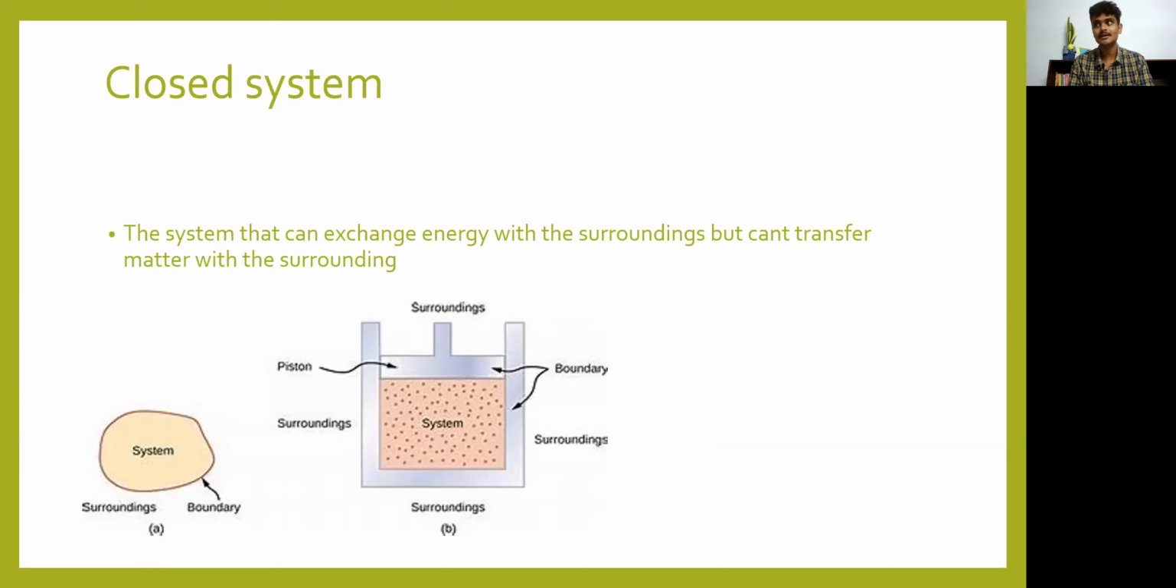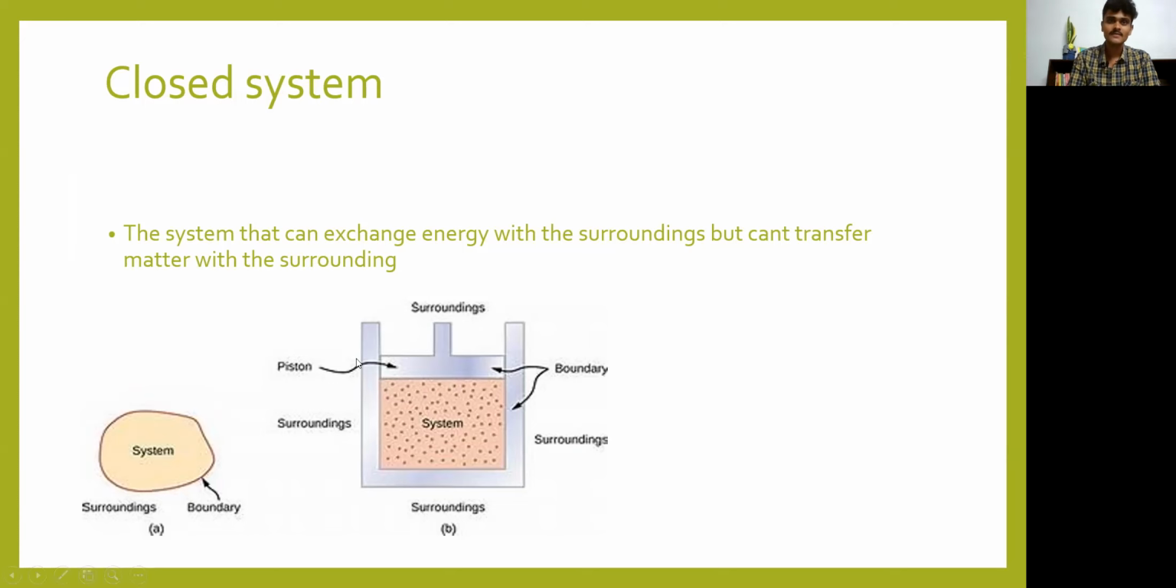Now we'll go for some more basic concepts, that is, what is energy and what is matter. Energy is neither created nor destroyed. Matter is something which has mass. Here, they have written the system that can exchange energy with the surroundings but can't transfer matter. So energy is being transferred, but there is no transfer of mass, that is matter.